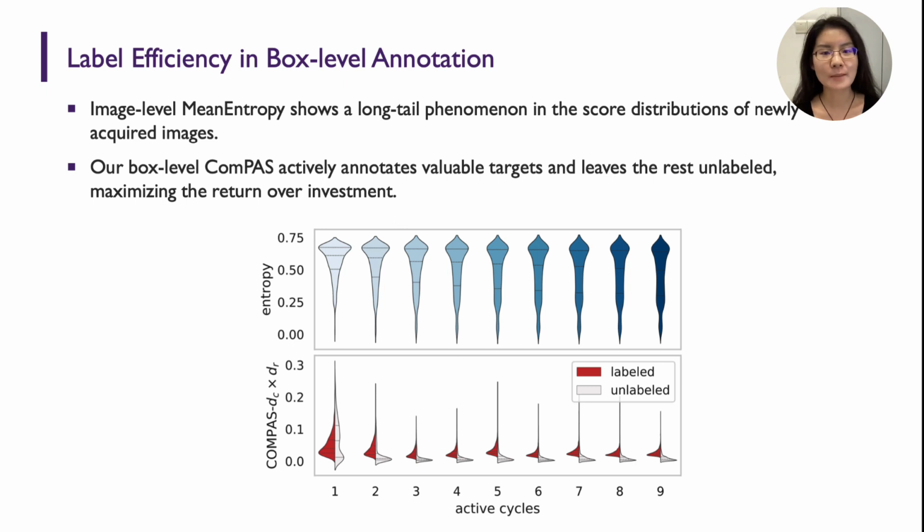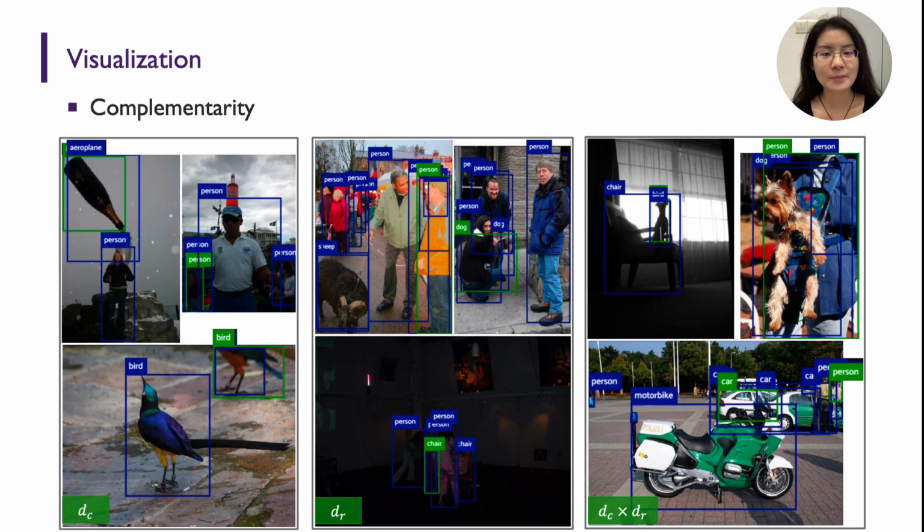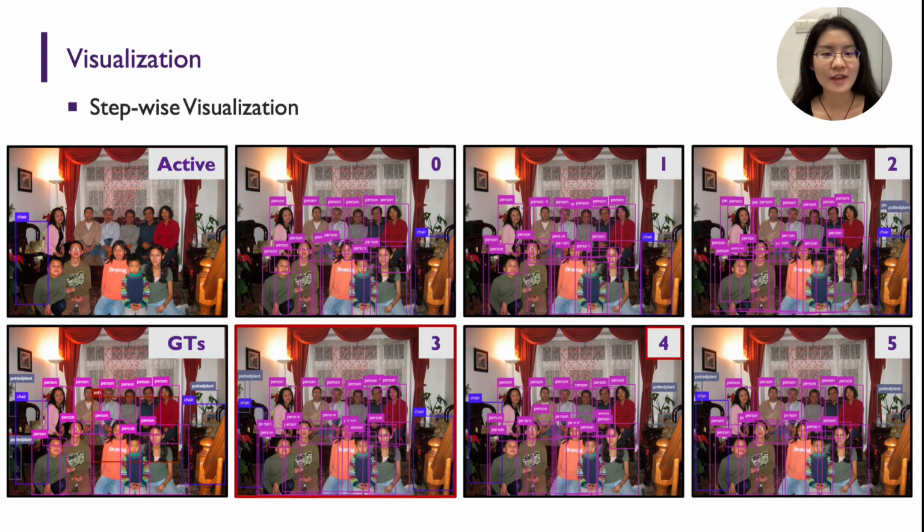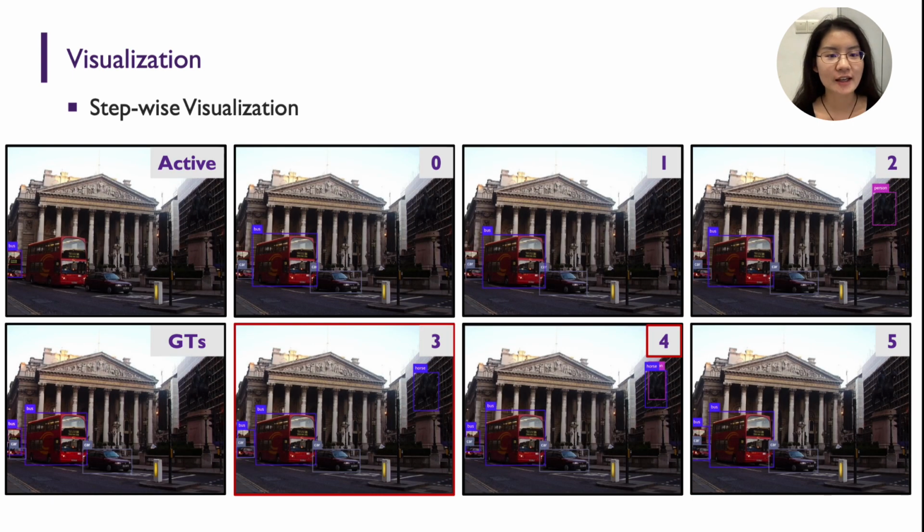Our box-level COMPASS actively annotates valuable targets and leaves the rest unlabeled. Our hybrid scoring function prioritizes targets challenging in both classification and localization, which are highlighted in green. Meanwhile, blue pseudo-labels play a complementary role. We find that most of the targets can be covered by the pseudo-active synergy, and the quality of pseudo-labels gets better across active learning cycles.